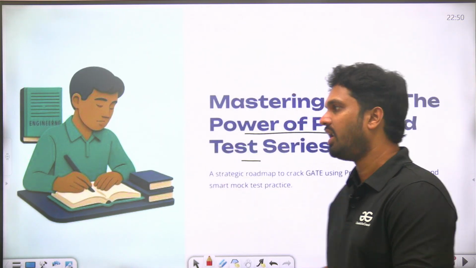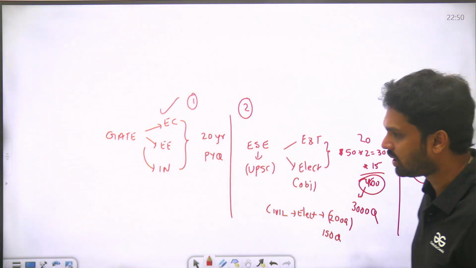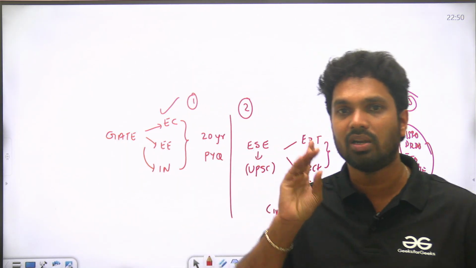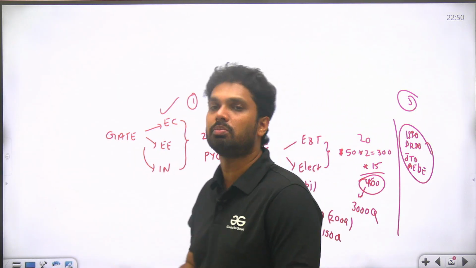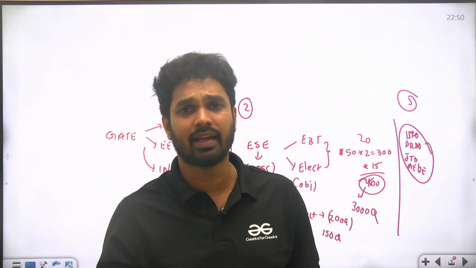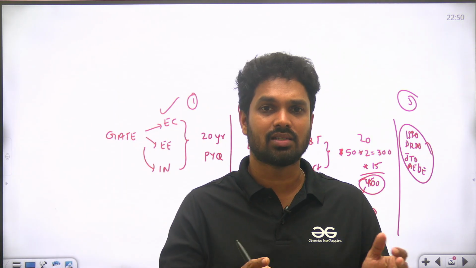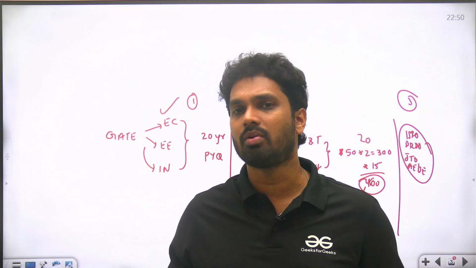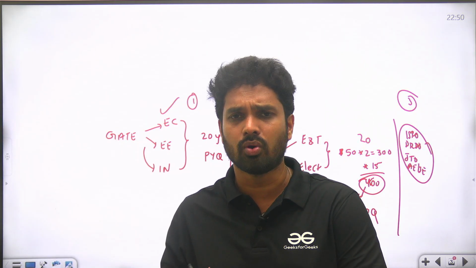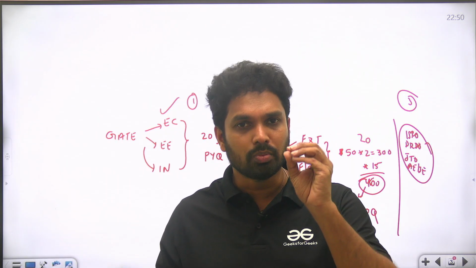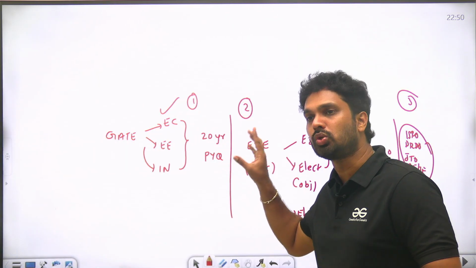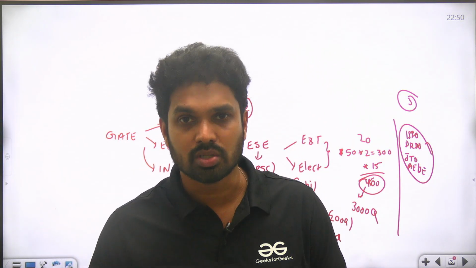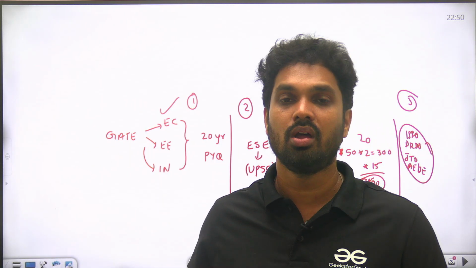So let's move further. I'll explain one best strategy here. If you are from CS or DA also, you can apply this logic. But if you are from EC, electrical or instrumentation, around 60 to 70% of the syllabus is common, right? Like network analysis, digital circuits, control systems, maths, aptitude, signals and systems, analog circuits. All these subjects are common for all these three branches. So you can be from EC, electrical or instrumentation, it doesn't matter. You must be thorough with at least the last 20 years of question papers, last 20 to 25 years if possible, of GATE, for all these three branches for the common subjects.